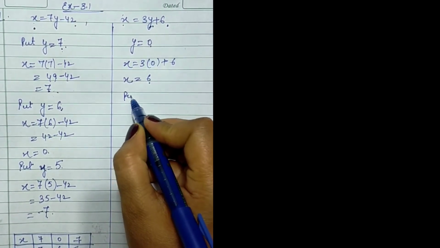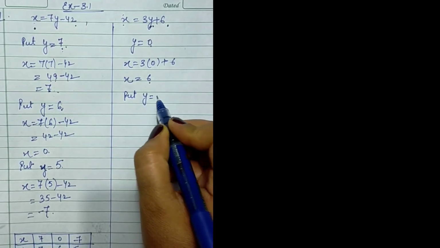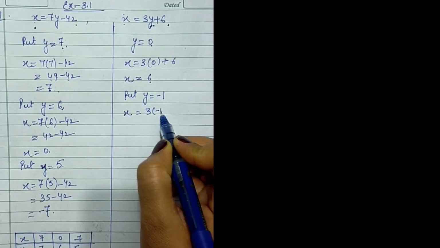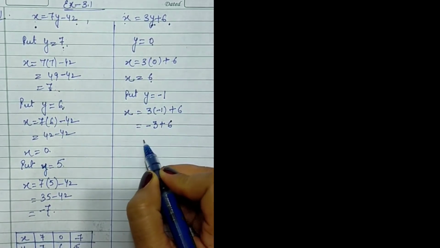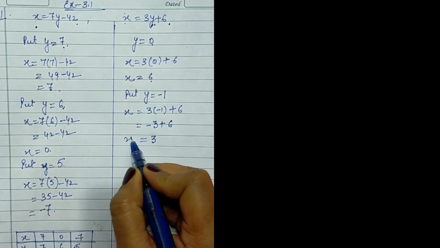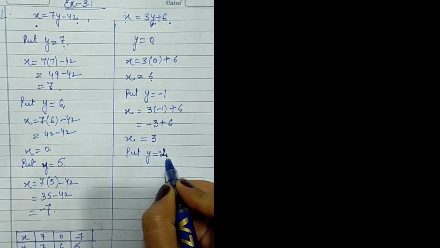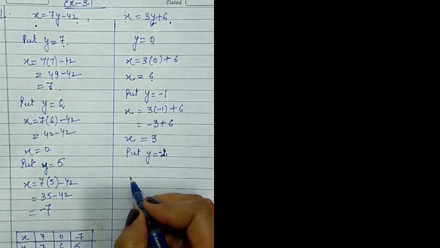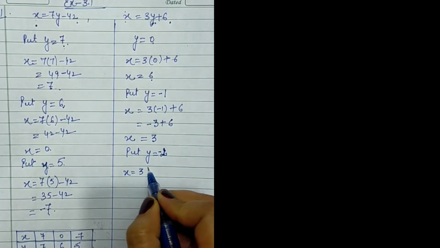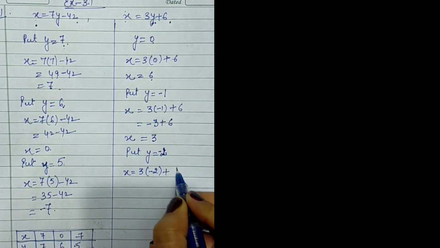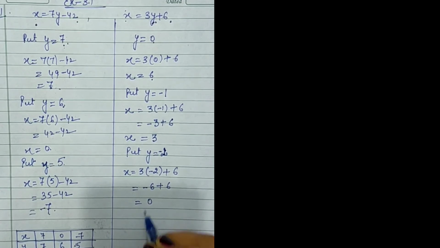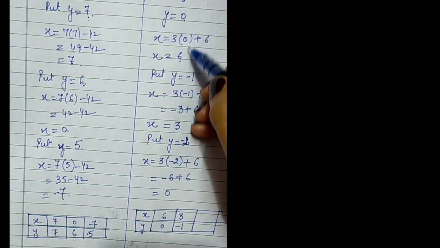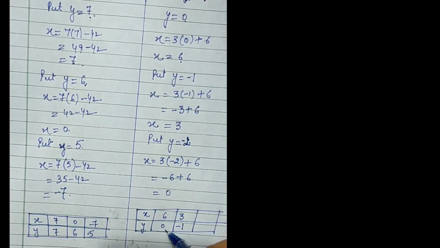So make the question simple. Now put the value for y to be minus 1. x becomes 3 into minus 1 plus 6. Minus 3 plus 6 becomes plus 3. Right, now we can put the value as minus 2. So x is equal to 3 into minus 2 plus 6. So you can see this becomes minus 6 plus 6 as 0.